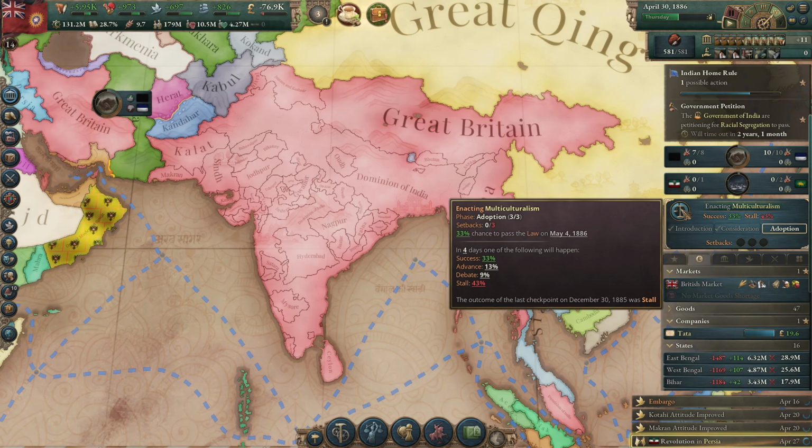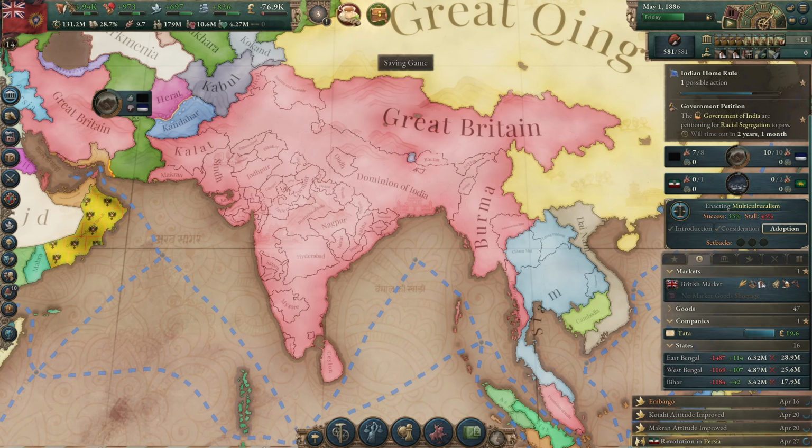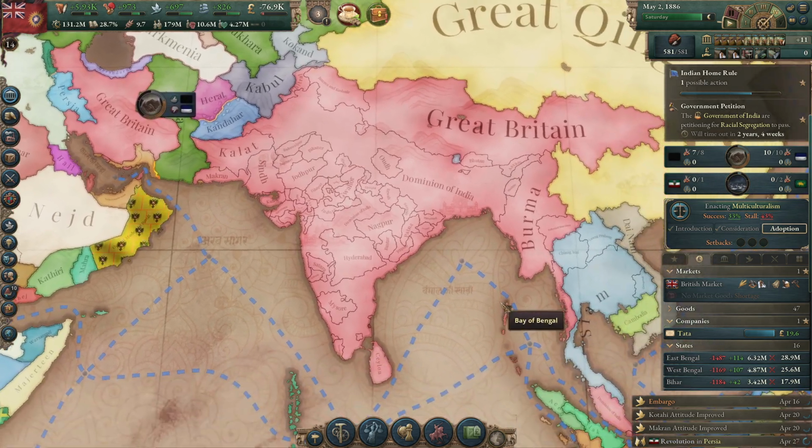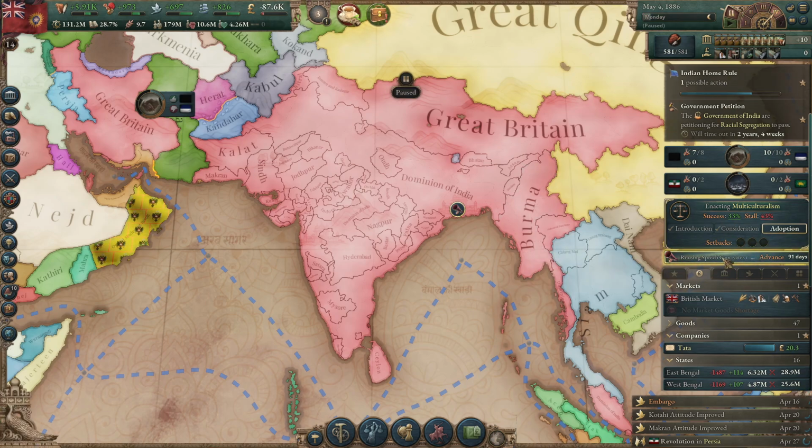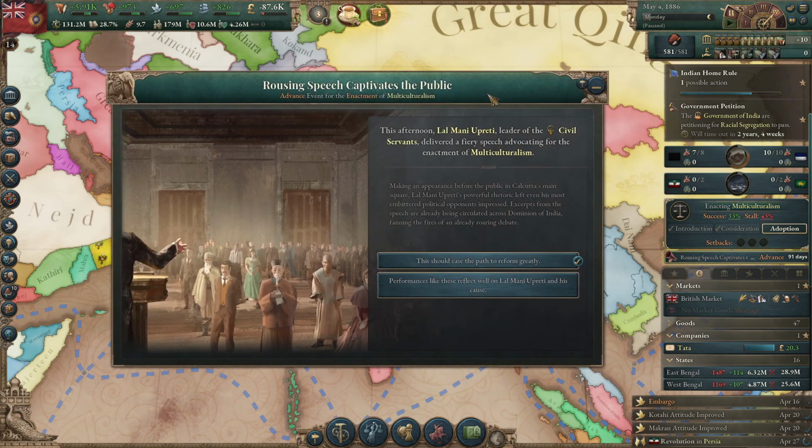This is going a lot slower than I want. Peasant revolts in Persia. That's exciting. Not that I can do anything about it.